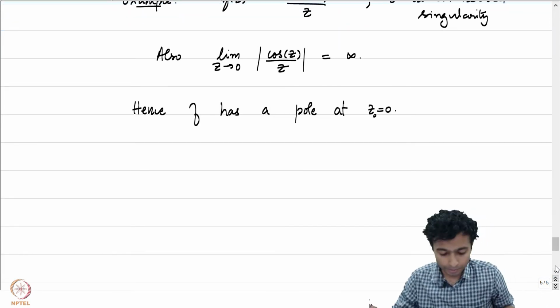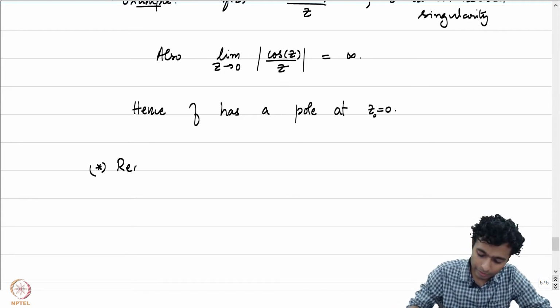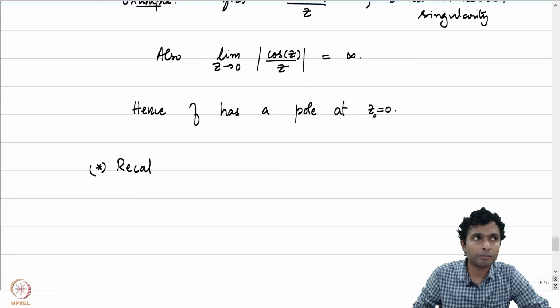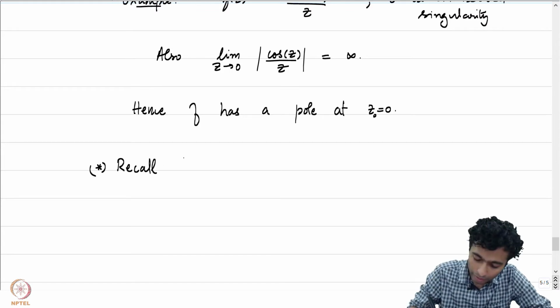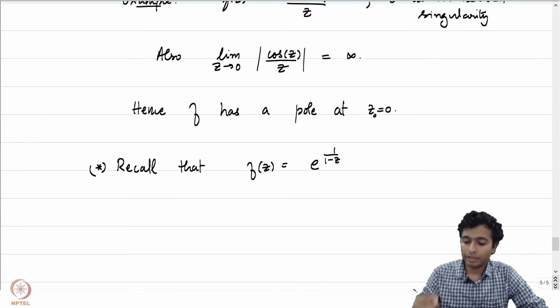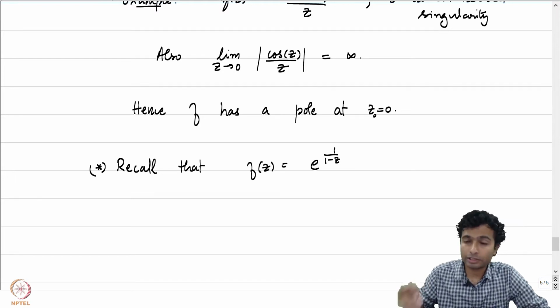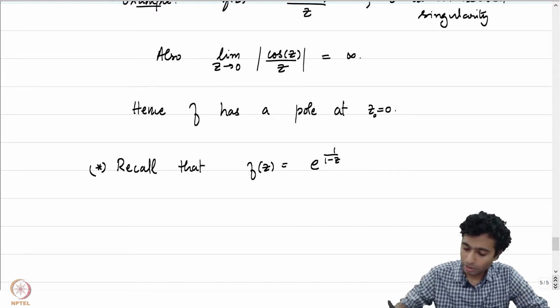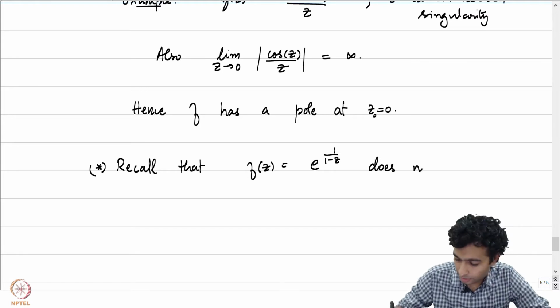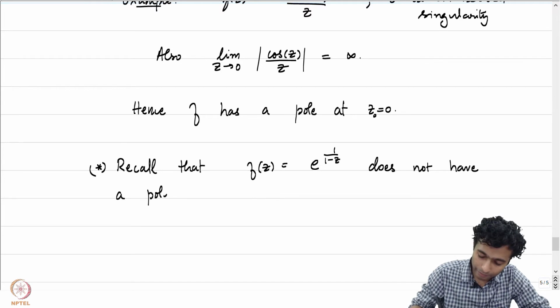How about the other example? This is the other example, which was e to the power 1 by 1 minus z. Recall that f of z equal to e to the power 1 by 1 minus z did not satisfy the conditions for z0 equal to 1 being a pole. So let me just write that it does not have a pole at z0 equal to 1.